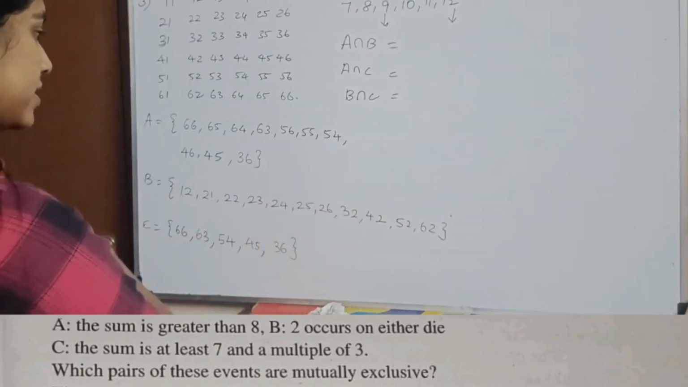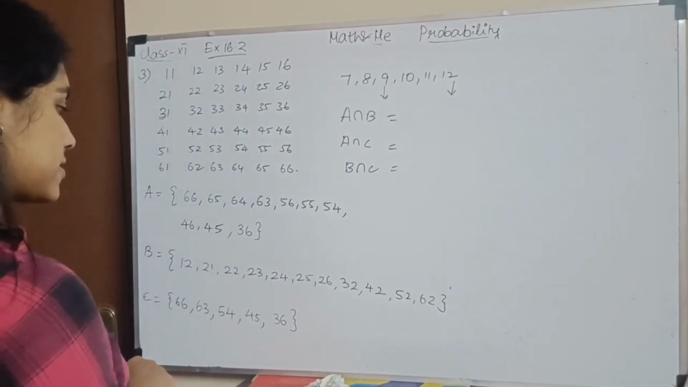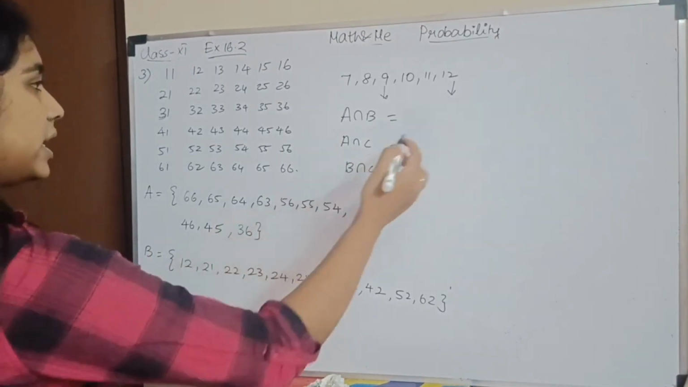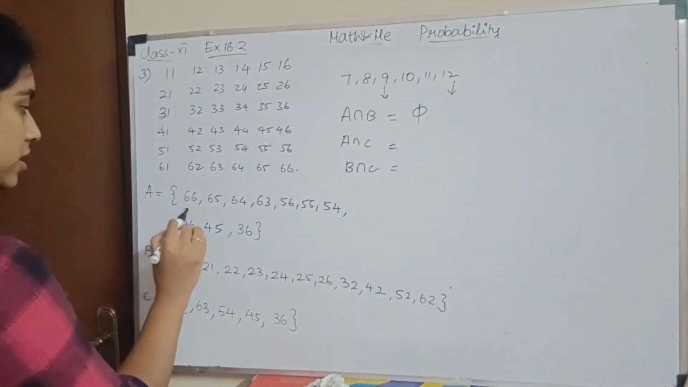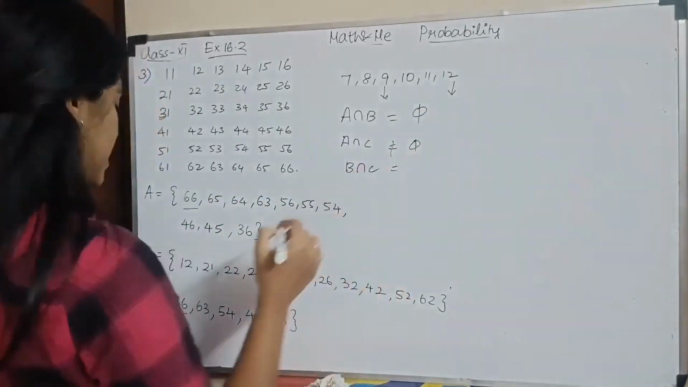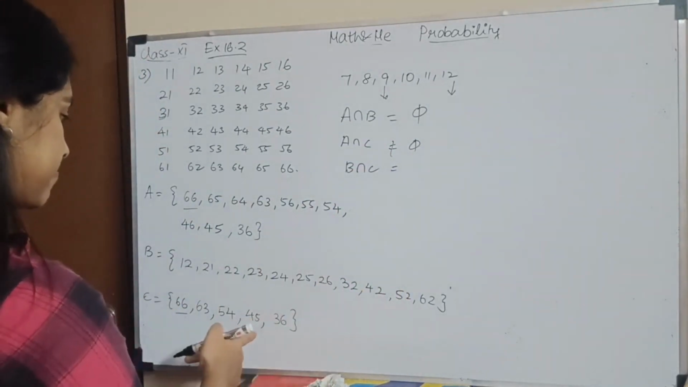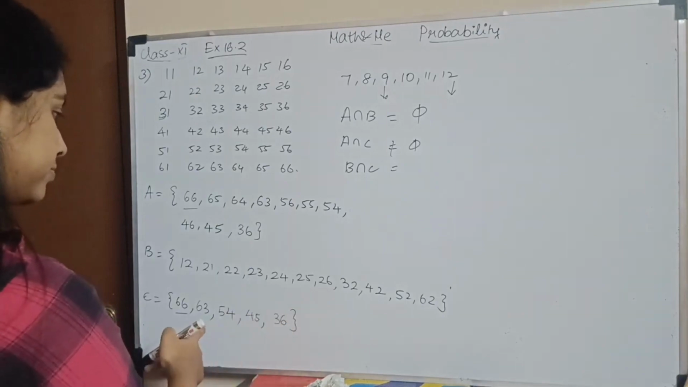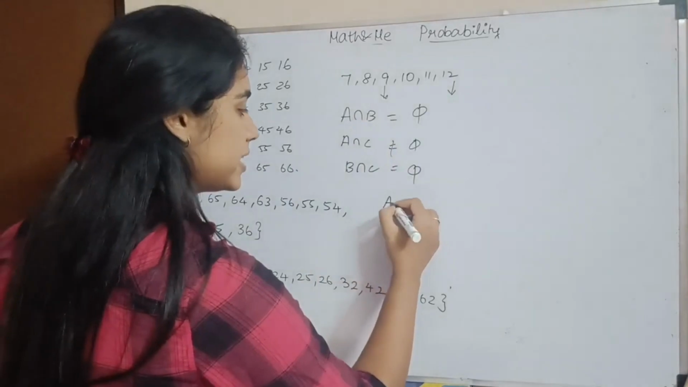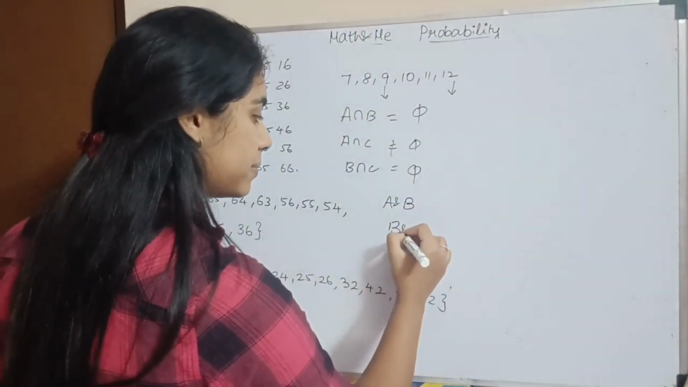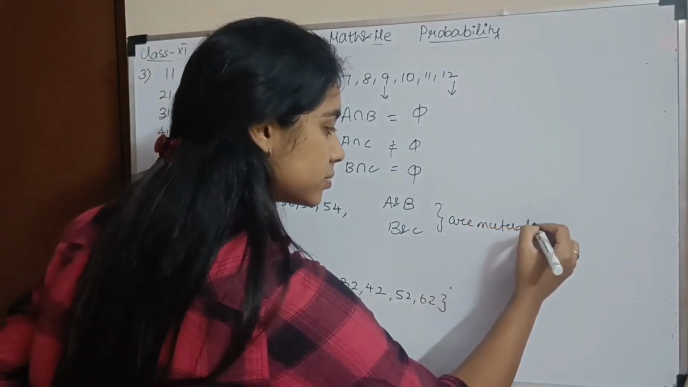I don't think there is any intersection. A is a number that is greater than 8 and here it is a multiple of 3. So A intersection B is a null set. A intersection C, I have 66. So it is not a null set. B intersection C, there is no intersection. So this is a null set. So I see that A and B and C are mutually exclusive. Okay.